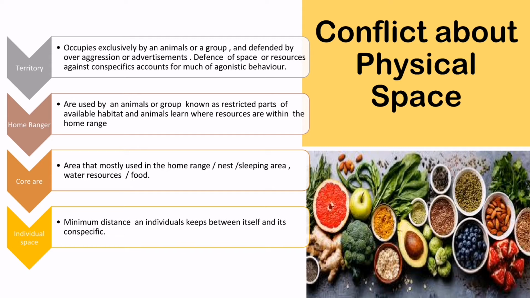Home range is the restricted part of the available habitat used by an animal or group, and animals learn where resources are within the home range. The core area is the most used area in the home range, such as the nest or sleeping area, or near water and food. Individual space is the minimum distance an individual keeps between itself and its conspecifics.